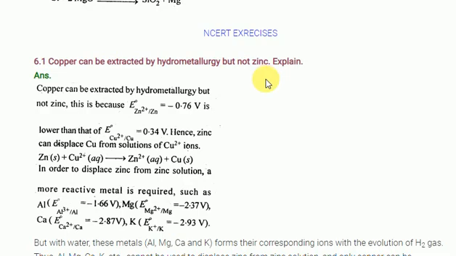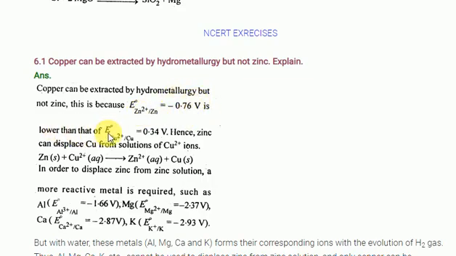Explain why. Here they have given the reduction potential values. Look at the reduction potential: Zn2+ gains 2 electrons to form zinc. How many volts is there? This is minus 0.76 volts. For this reduction process, minus 0.76 volt is required. Always remember, more reactive metals' electrode potential values always come as negative.